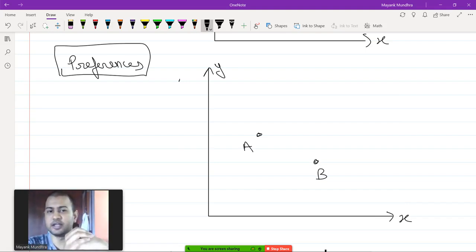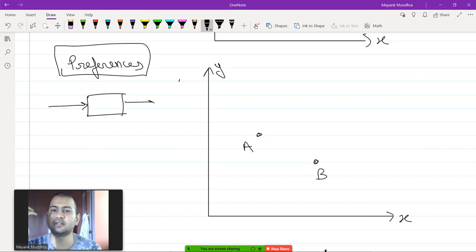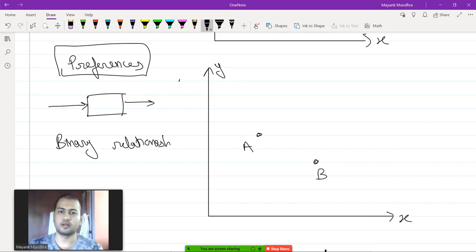Now how does he decide that? So he'll make use of his preferences. So what are preferences? You can call preferences a black box which takes consumption bundles as input and gives the output with a relationship between these two bundles. So it's a binary relationship. The word binary means it can only connect two things at a time. So it's a binary relationship. It's not a function, it's a relationship. We'll see why it's a relationship and not a function in a bit.